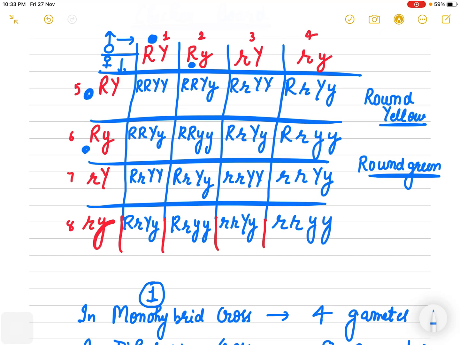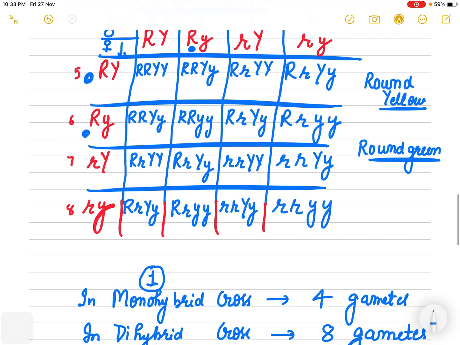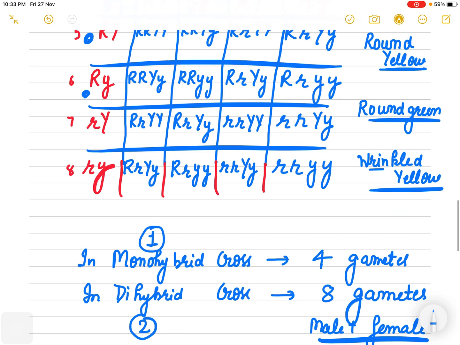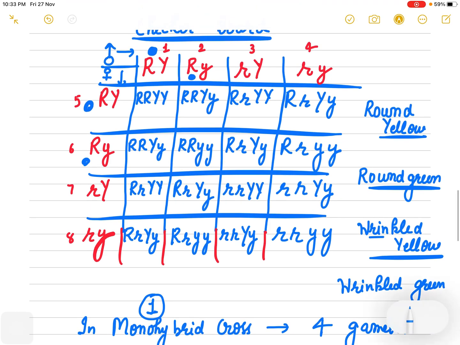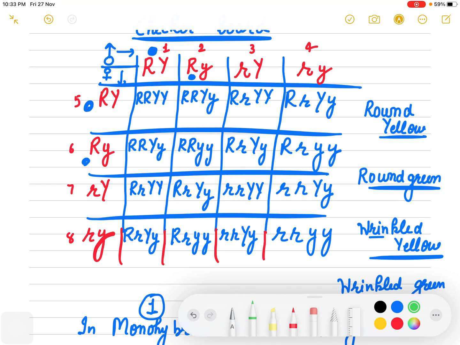Third, you have to find out how many are wrinkled yellow. And the last, we will find out how many are wrinkled green. Okay, so these we have to see.